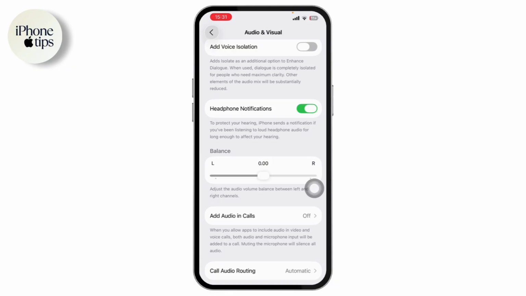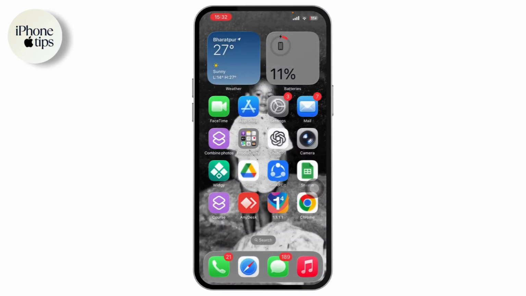If it's either on the left or on the right, you can have some problems. So make sure to put that in the middle. Hopefully it will work and it will solve your problem. Now, after doing this, you need to just go ahead and get out of this.